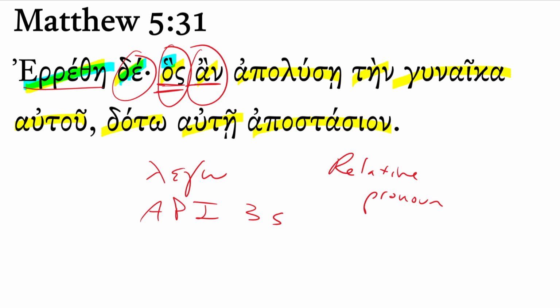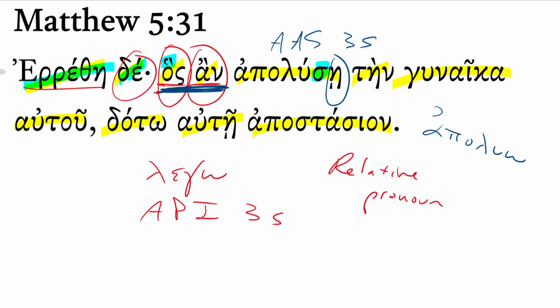70% of the time or so we're expecting aorist subjunctive. We glance. There's a sigma. It is an aorist subjunctive. Aorist active subjunctive. That ending is third person singular to match the third person singular subject, the whoever. And this is from the word apaluo, to release. It can mean to just release, but obviously in this context it means to divorce.